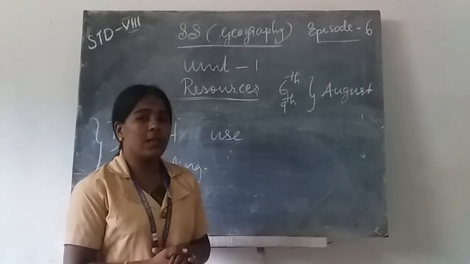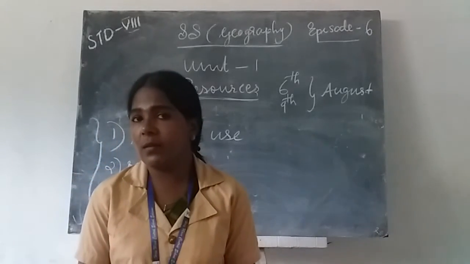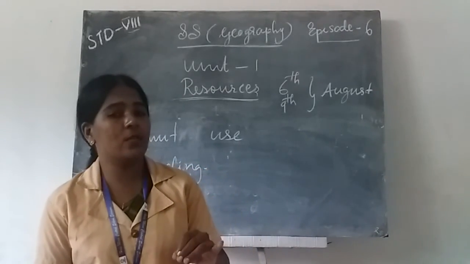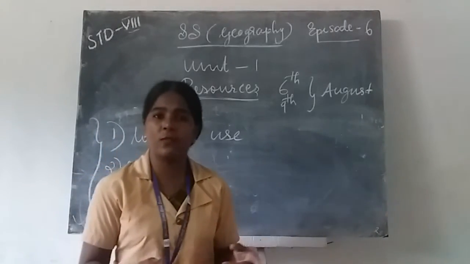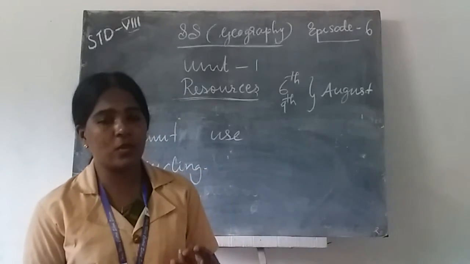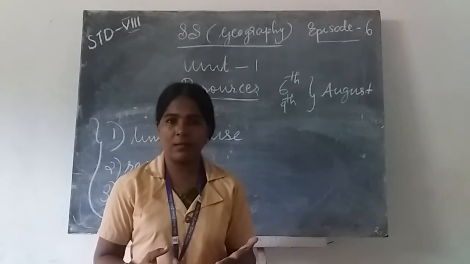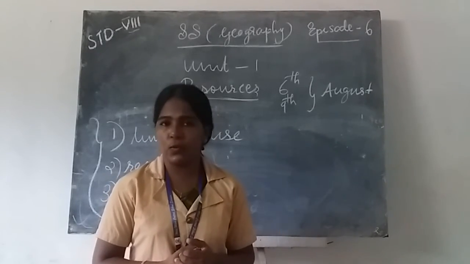Okay. Here the types of resources are of three types: natural resources, human-made resources, and human resources. Natural resources are classified on the basis of development, use, distribution, stock, and origin, and sustainability. Then human-made resources.